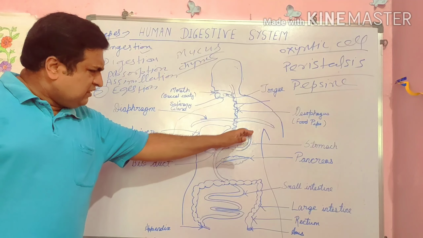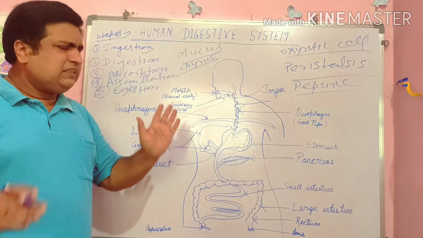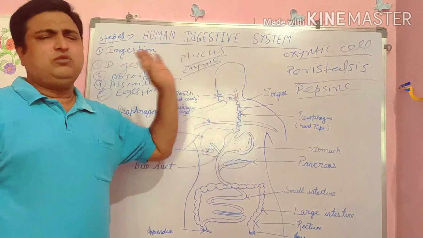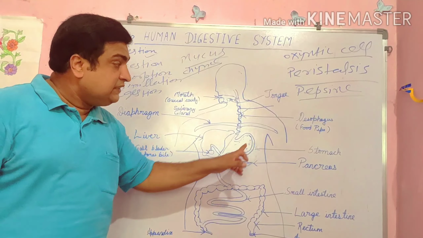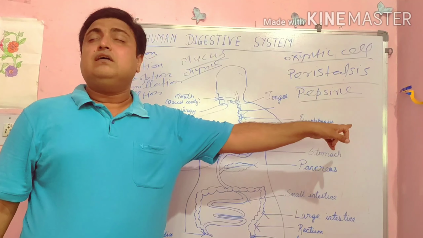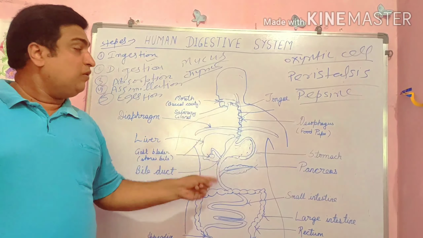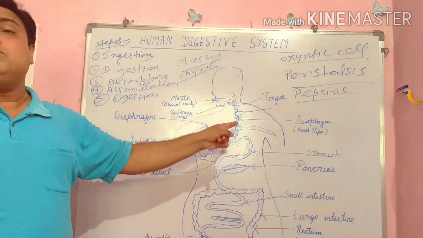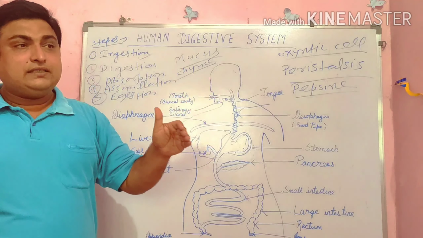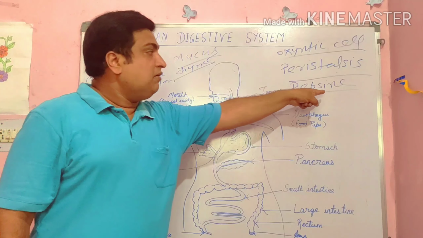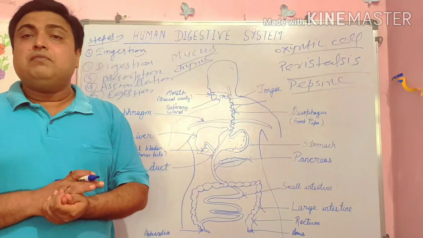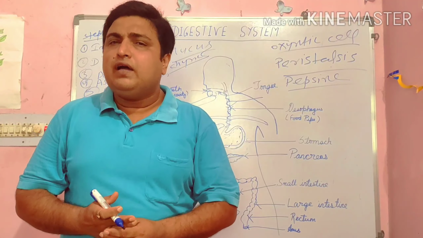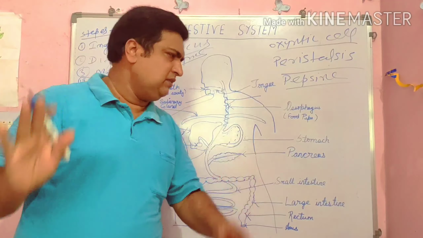Why is an acidic medium required in the stomach? Because the pepsin enzyme works in the acidic medium. So HCl provides the acidic medium to the food substances, and after that the pepsin enzyme works and converts protein into amino acids, that means a simple form of protein substance.